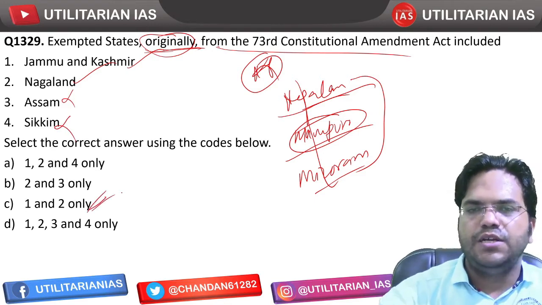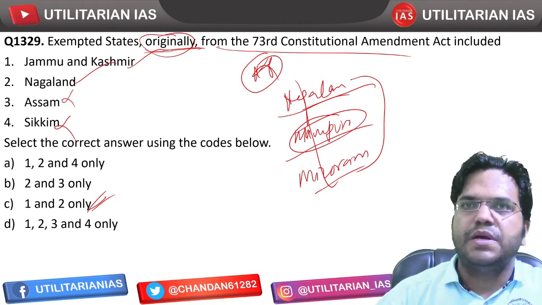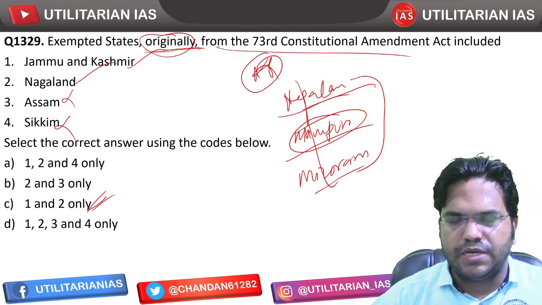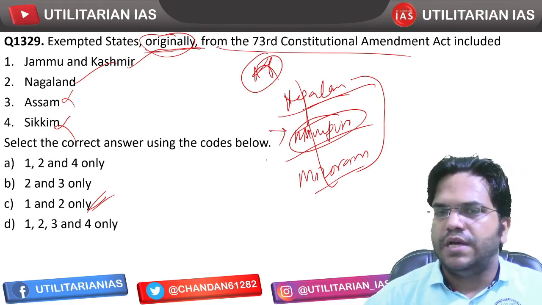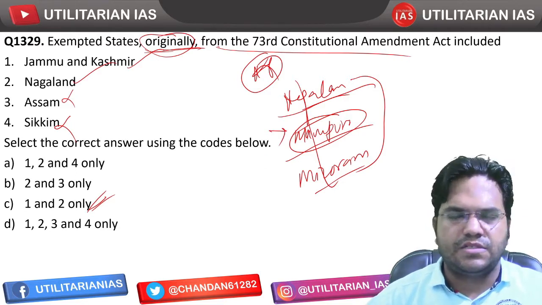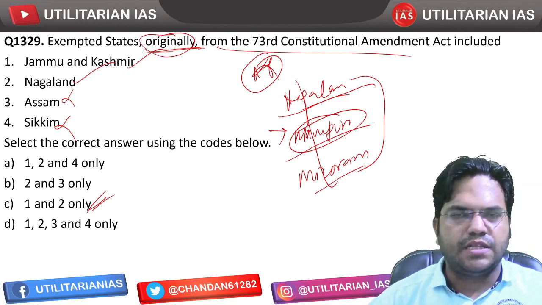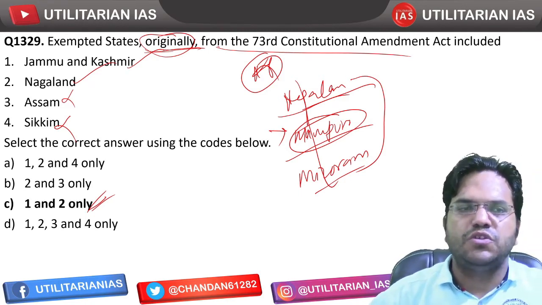But if I tell you all the states which have been given exemption, you have parts of West Bengal. Exemption has been given in Darjeeling, not completely West Bengal, and similarly part of Manipur also has been given exemption. So these are the areas. The Gorkha area in Darjeeling has been given exemption in West Bengal. So as per this question, C is going to be the right answer.